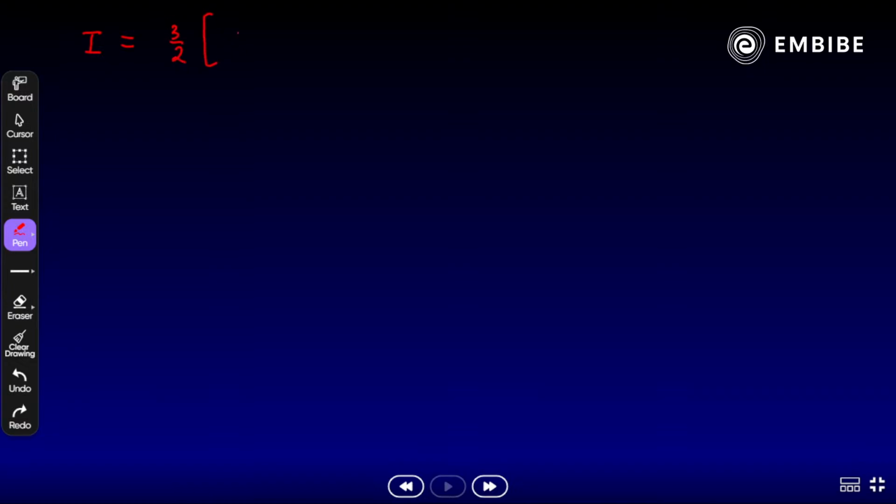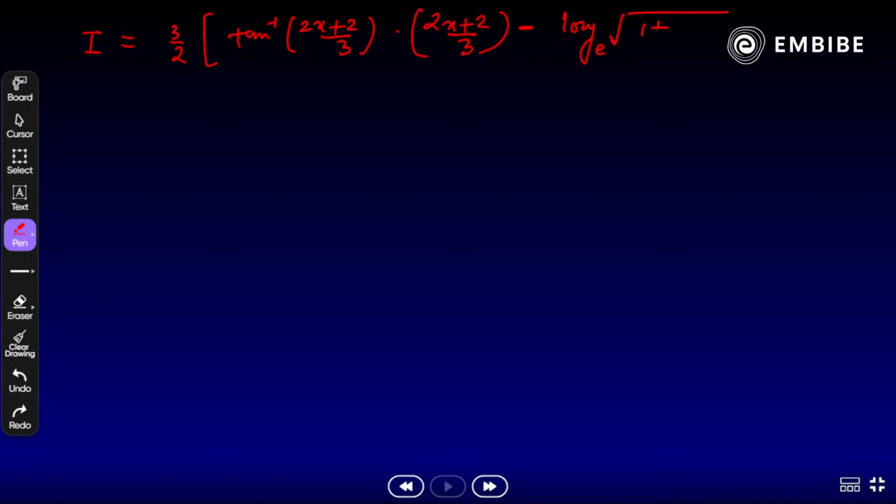Substitute the value of theta. That should be tan inverse of (2x plus 2) by 3, into (2x plus 2) whole by 3, minus, yes, log of base e, remember, square root of 1 plus ((2x plus 2) by 3) whole square, plus c, correct? And once we simplify, we will get the answer. Easy? Easy to understand? Yes?